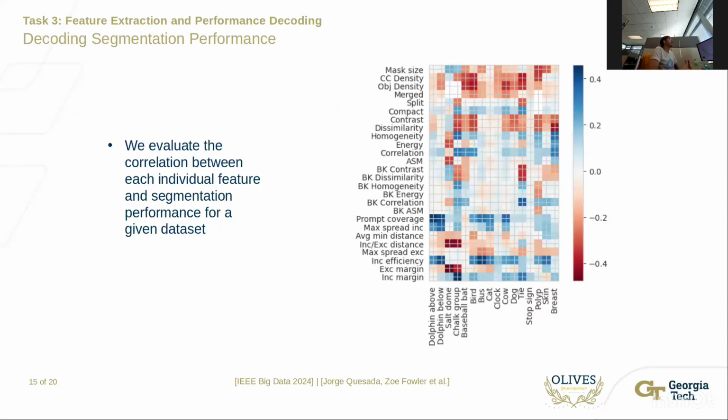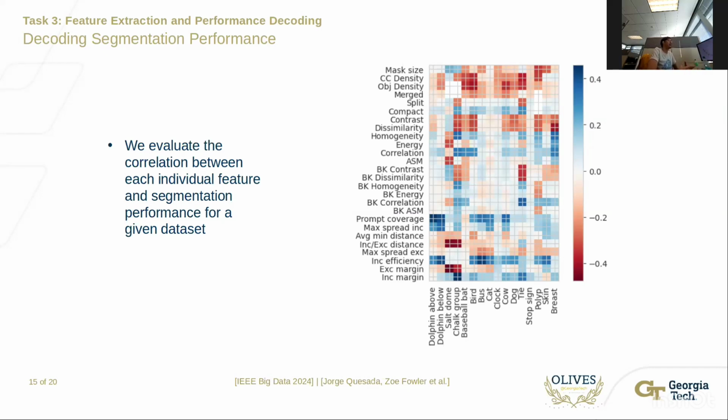Now, we use these features to try to understand segmentation performance. The way we do this first is to evaluate the correlation at the individual level between each feature and segmentation performance for a given data set. In this plot, the color blue corresponds to a very high positive correlation, and the color red corresponds to a very high negative correlation. The vertical axis corresponds to all of our features, both data level and prompt level, and the horizontal axis corresponds to our 16 image datasets.